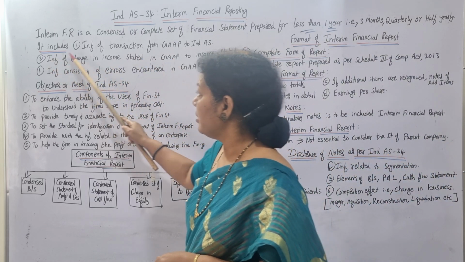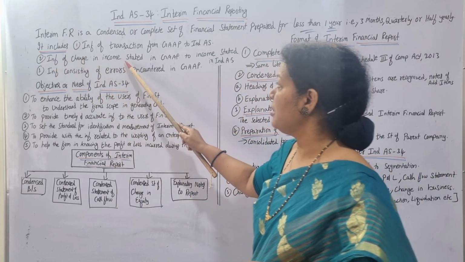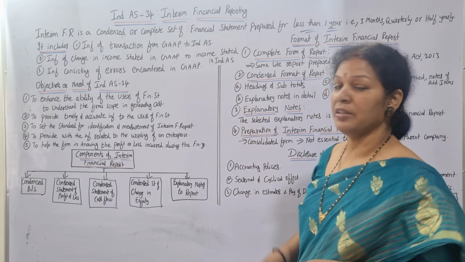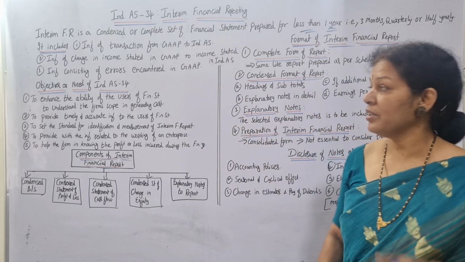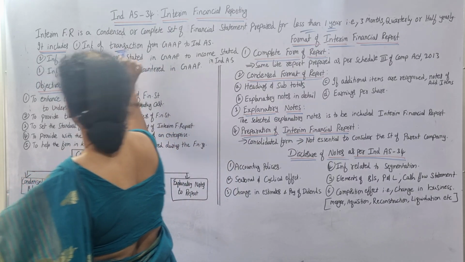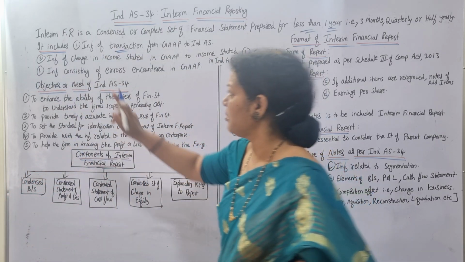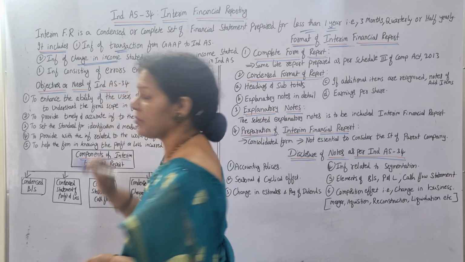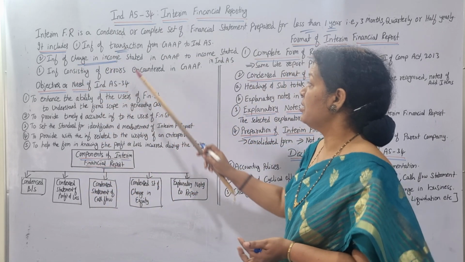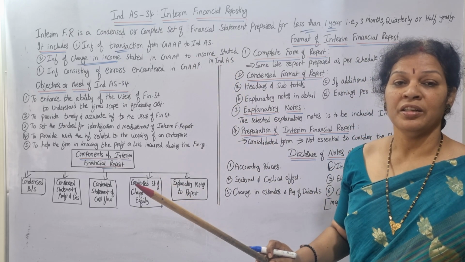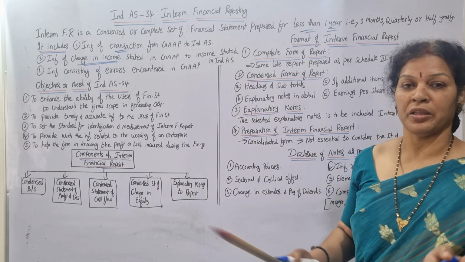Second one is information of change in income stated in GAAP to income stated in Indian Accounting Standard. We are talking about income here. In the first point, general transactions. Second point, information of change in income. If there is any change in income stated in GAAP to income stated in Indian Accounting Standard, we match both together.